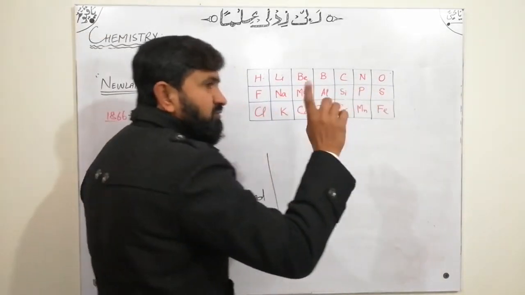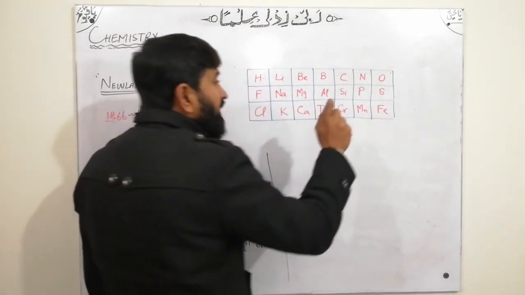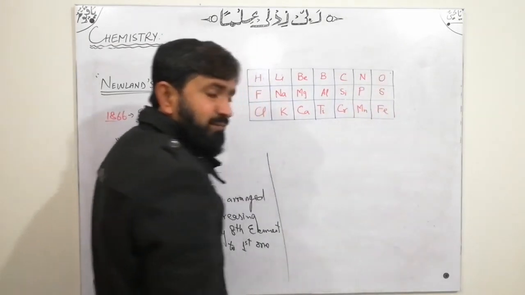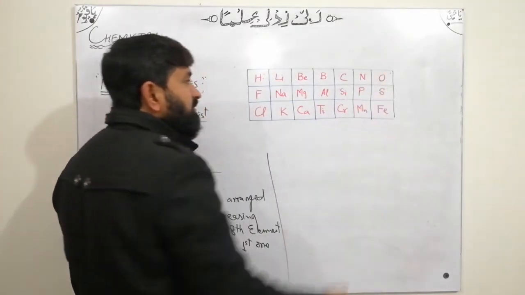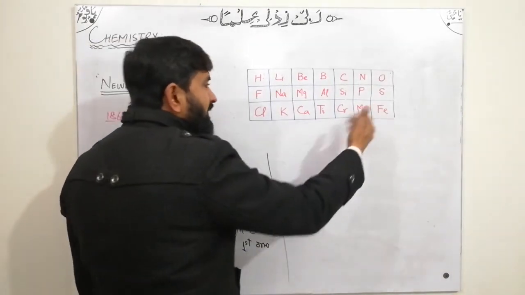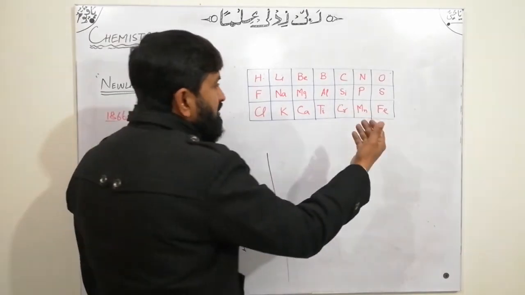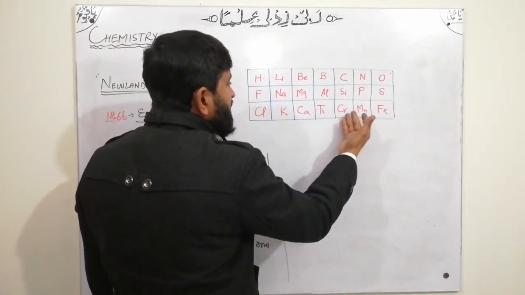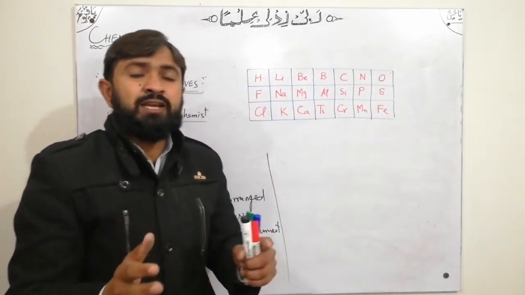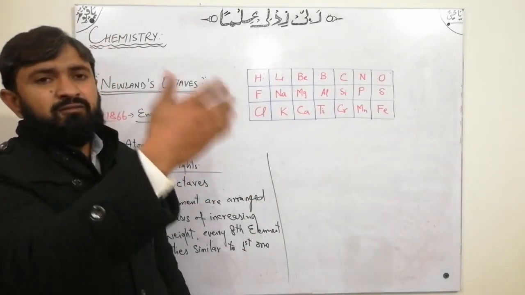But a valid objection was why iron was kept with oxygen and sulfur, because oxygen and sulfur are non-metals with different properties, and iron is a metal. In the same way, iron, manganese, chromium are arranged in a different category in modern classification, known as d-block elements.